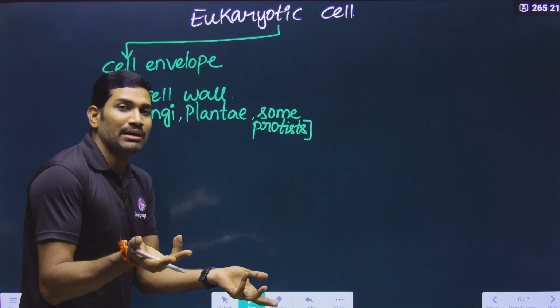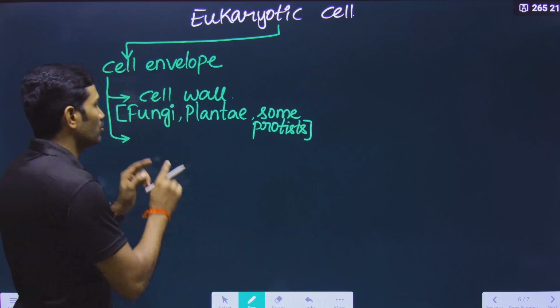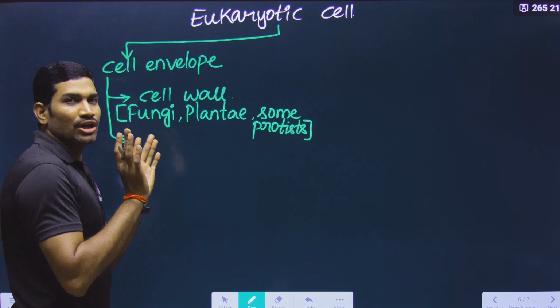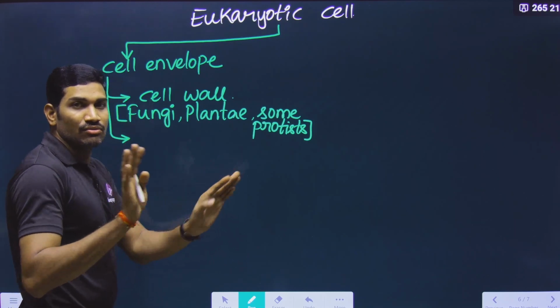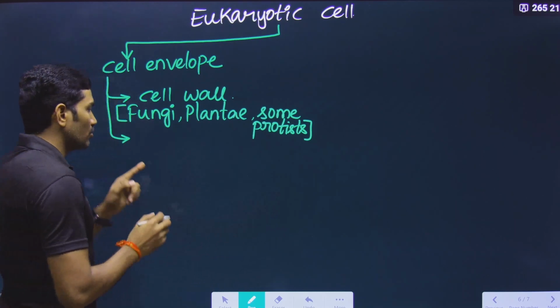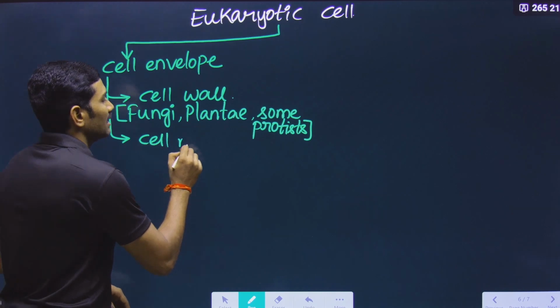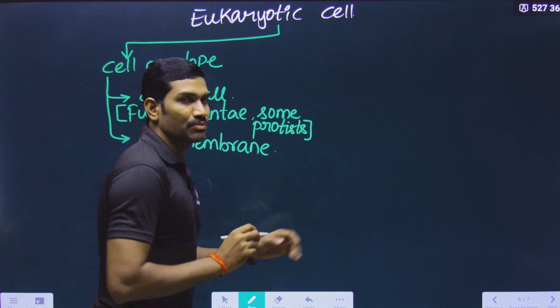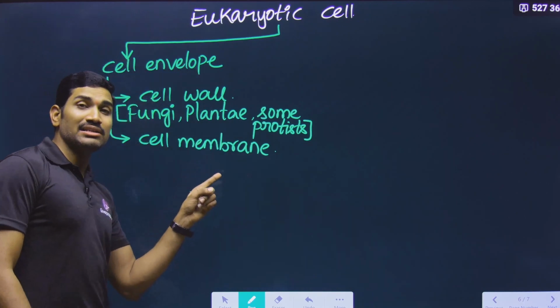And what about the kingdom Animalia? Animals do not have a cell wall. So if you are talking about plants, only then will you talk about the cell wall. If you are talking about animals, we will not talk about the cell wall. So the next one is the cell membrane, and this is compulsory for all. Whatever the organism is, whether prokaryote or eukaryote, the cell membrane is compulsory.